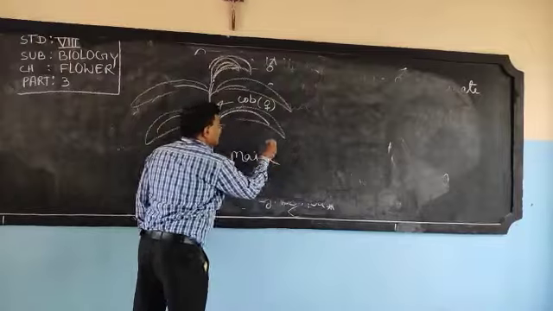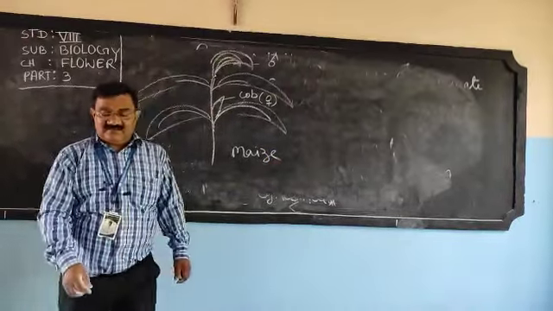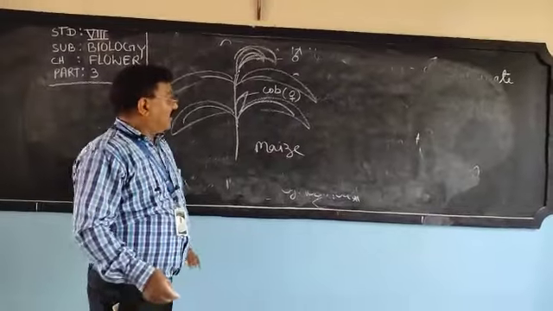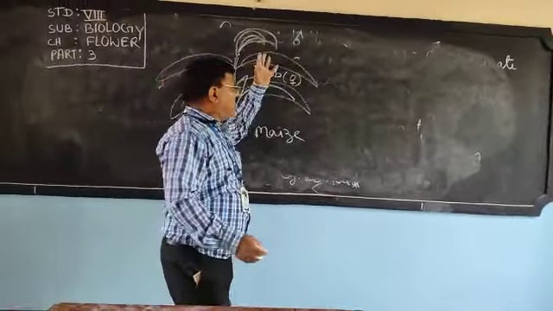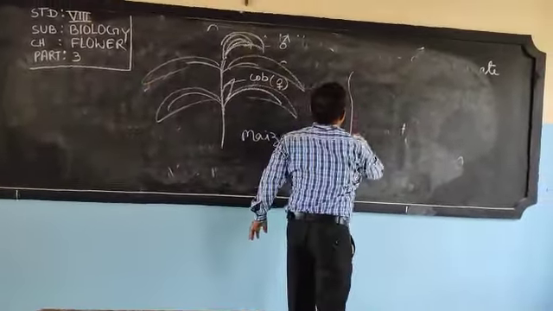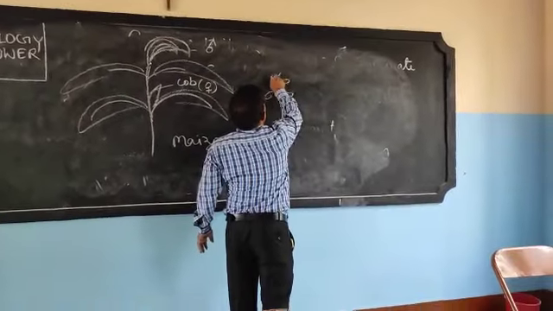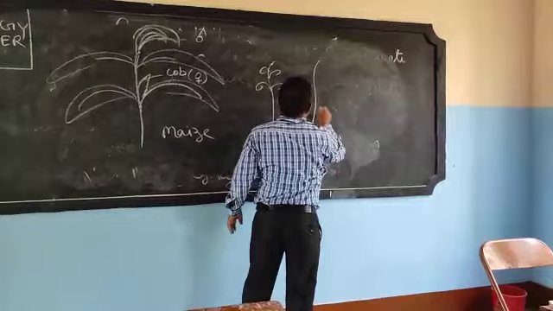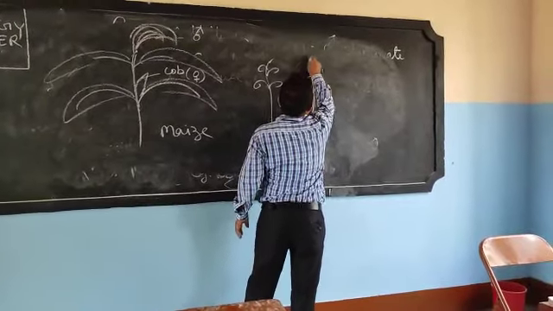Just opposite to it, one whole plant may be male and another plant may be female.